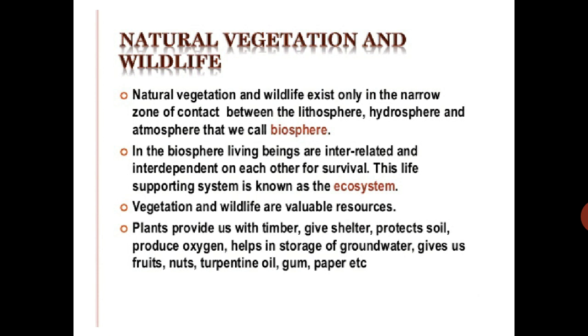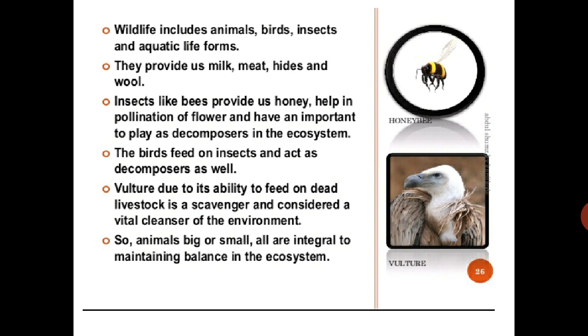Suppose we are going to make a list of all the things that are provided by the plants only. Many things are there, unlimited things if we are going to count. So plants are considered a very important natural resource. Wildlife includes animals, birds, insects and aquatic life forms. They provide milk, meat, hides and wool.